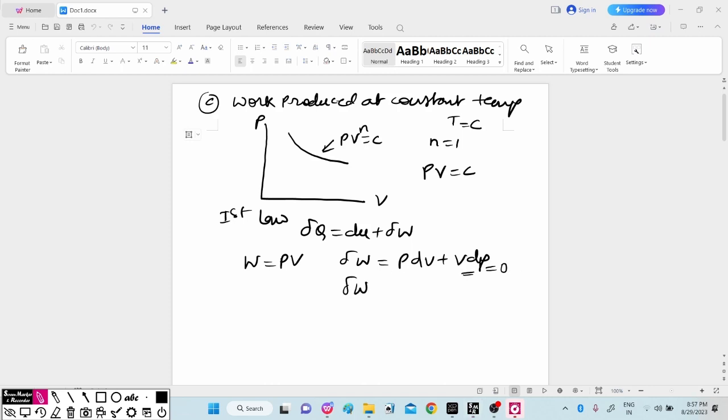So here work del W is equal to PdV, or we can write work is equal to the integral of PdV.